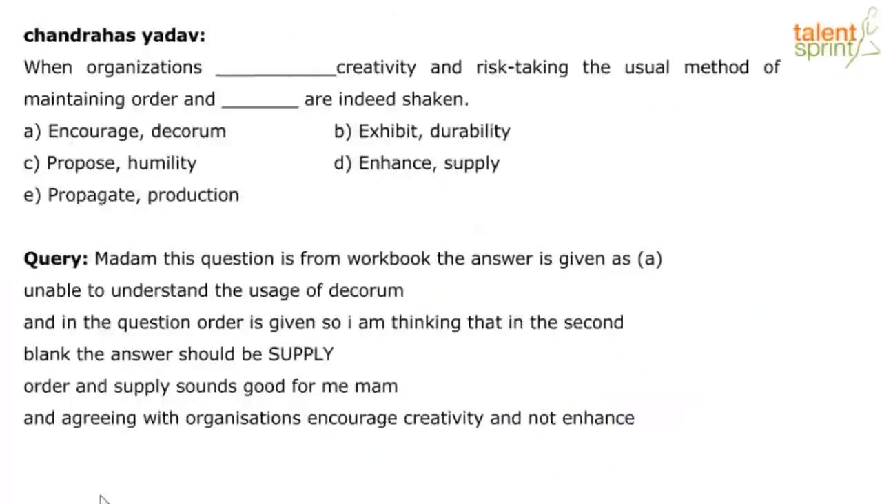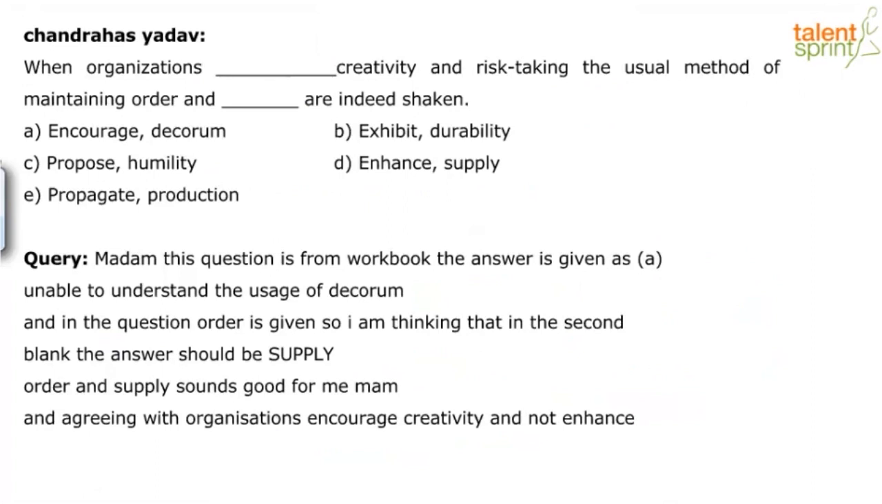When organizations dash creativity and risk-taking, the usual method of maintaining order and dash are indeed shaken. What's the final arranged structure? It's the same, whatever Hari has put down only. C, B, G, A, F, D. Madam, this question is from the workbook. The answer is given as A. Unable to understand the usage of decorum. And in the question, order is given, so I am thinking that in the second blank the answer should be supply. Order and supply sounds good for me, ma'am.